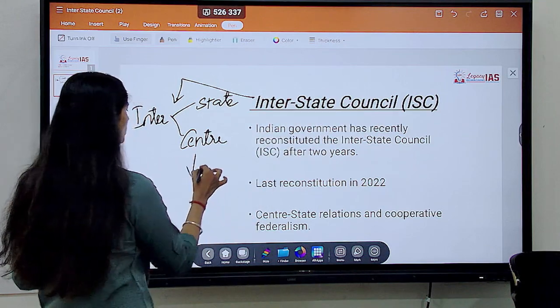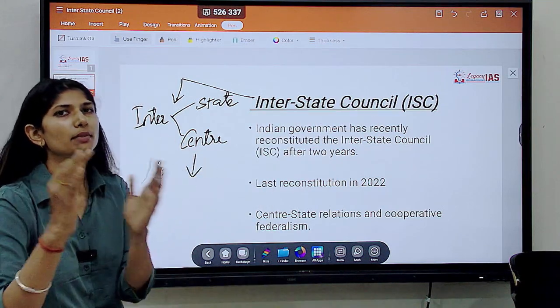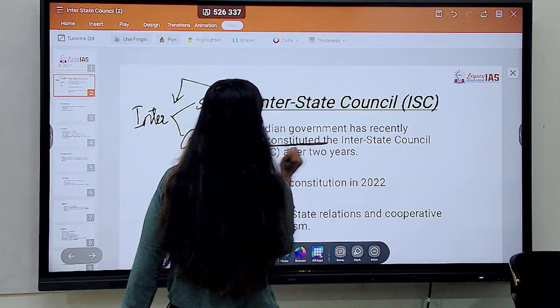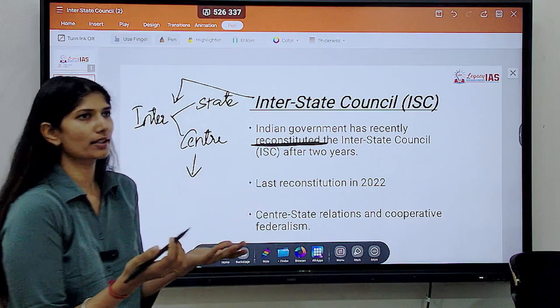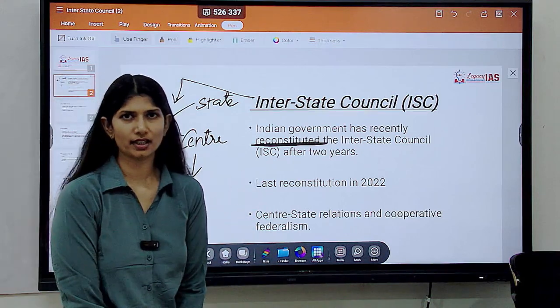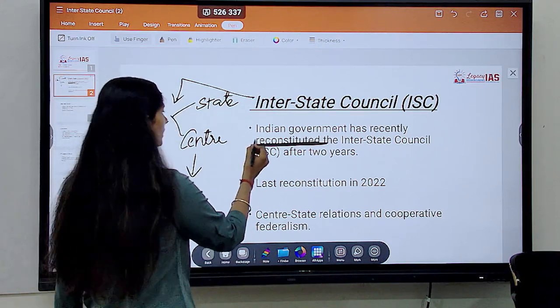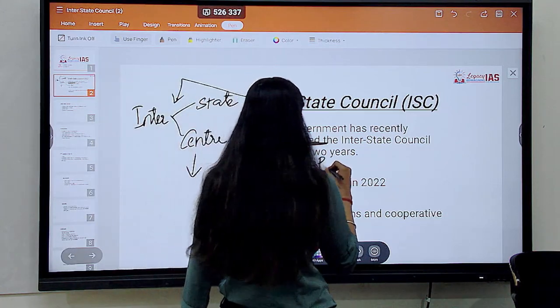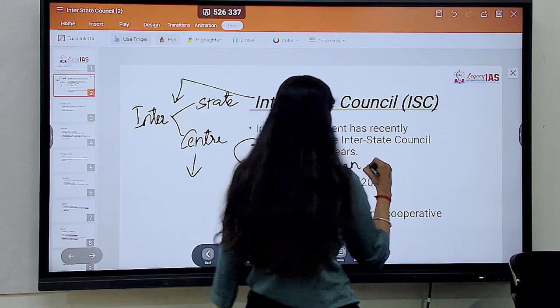This is more like a non-permanent body. Look at this, it said recently reconstituted. If it were a permanent body, then it wouldn't have to be reconstituted again and again, which means this is a non-permanent body.